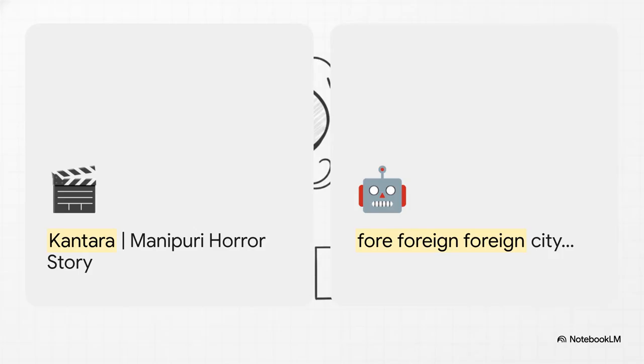Just look at this jarring contrast. On one hand, you have the thrilling metadata title of our source material, Kantara, Manipuri Horror Story. It promises suspense, culture, and animation. But on the other hand, the reality of the transcript we have to work with is, well, it's a mess. Instead of a script, we get this endless loop: foreign, city, for, hotel, festival. It's a literal wall of automated confusion. The software basically threw its hands up and started labeling almost everything as foreign speech. But it didn't catch absolutely everything.